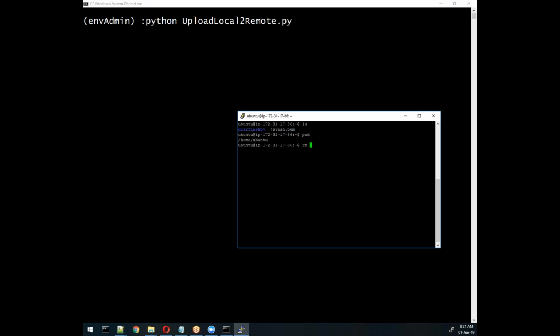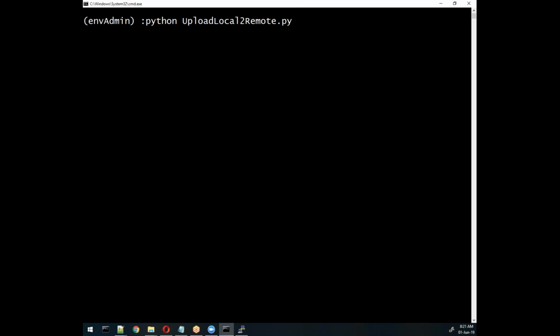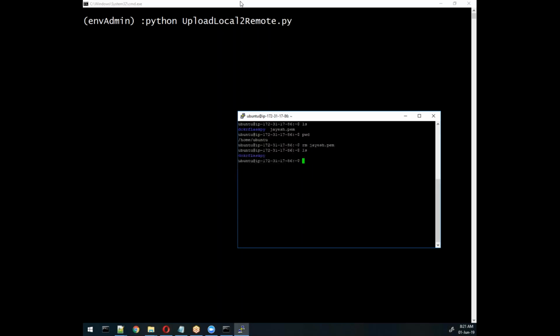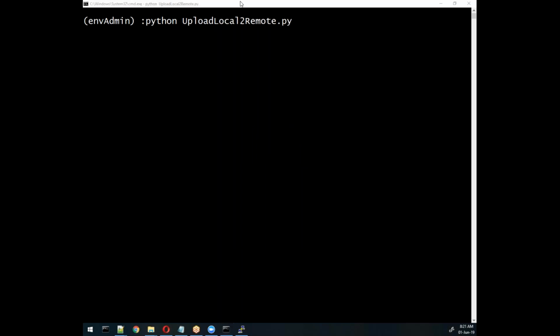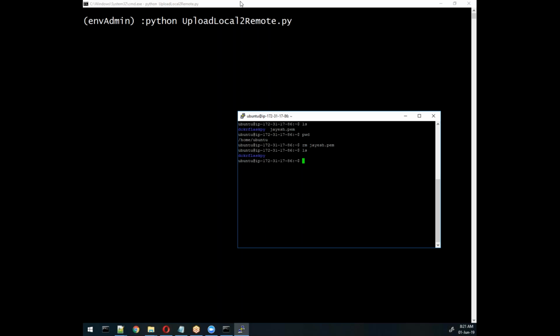I'll write rm jayesh.py. Here we don't have this jayesh.py file. When we run, this is from India. I'm executing the script from India, and when I run this, it should work here, and it will get a file here, what we need.